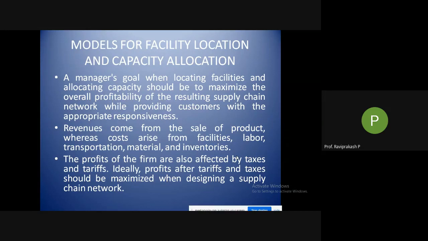You can start with a small facility where you are just catering to the local market. Then you can increase it to the next level where you are producing the products for some other countries as well. As the demand of the product increases, your production capacity also should increase.